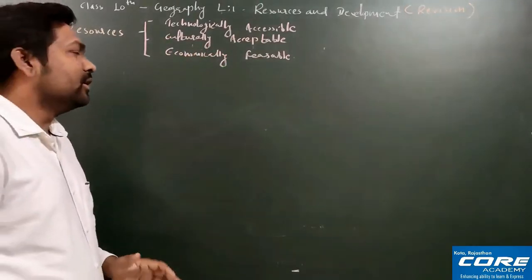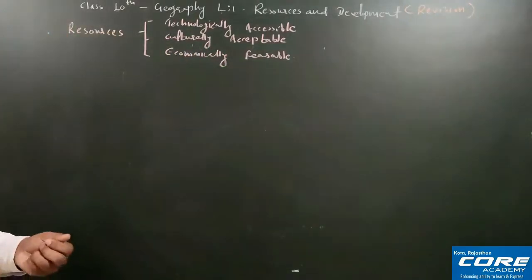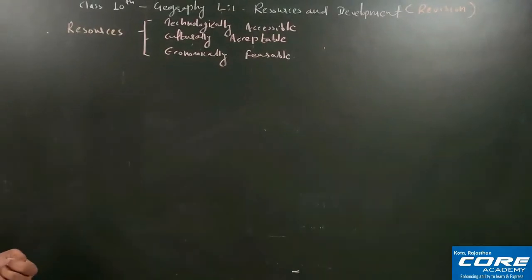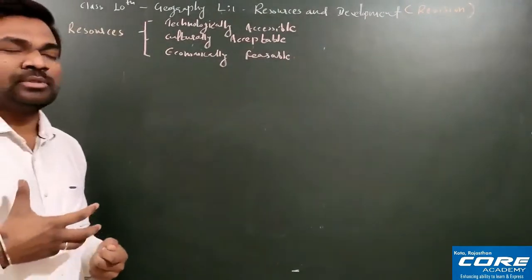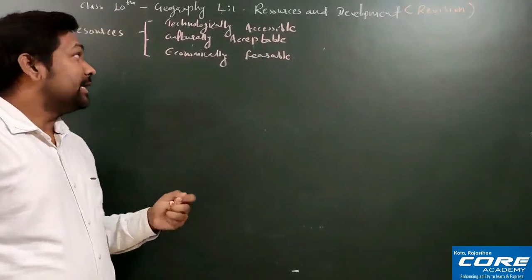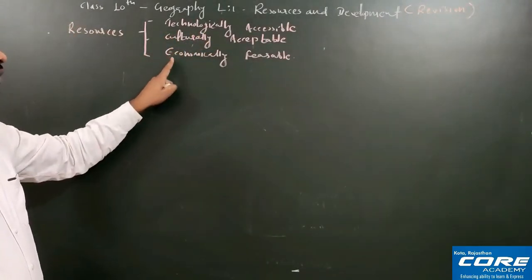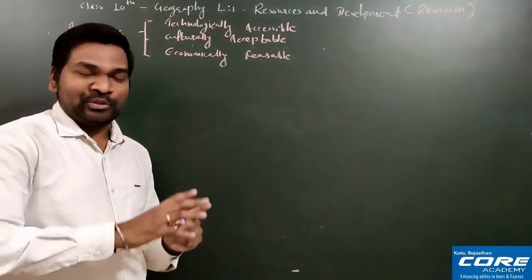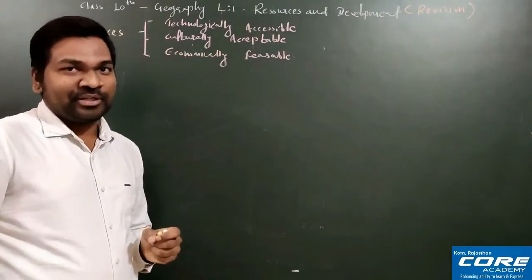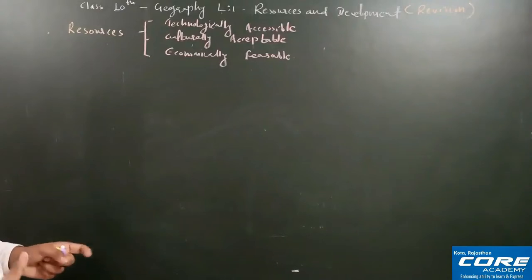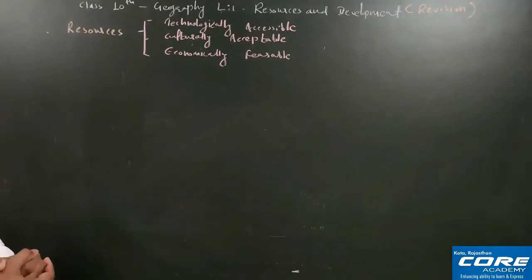So once again, a resource is something which satisfies human needs and is technologically accessible, culturally acceptable, and economically feasible. If you write this complete definition, then definitely you will get full marks.